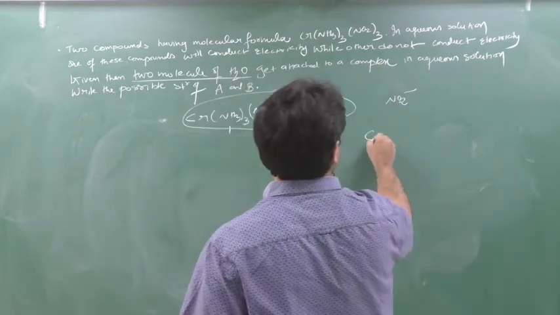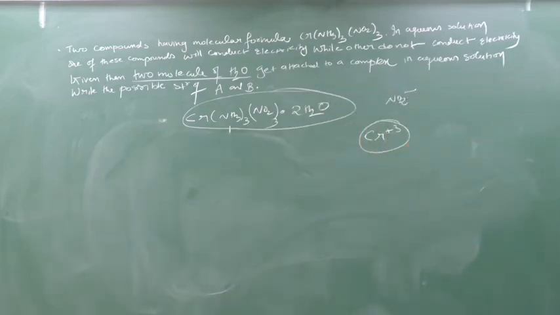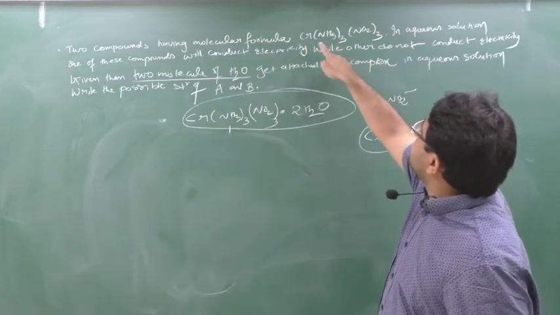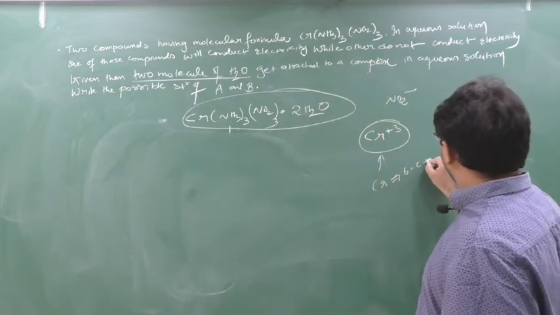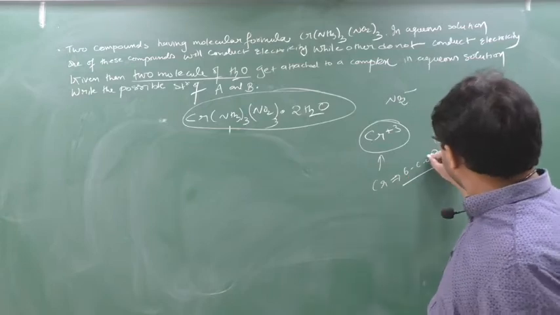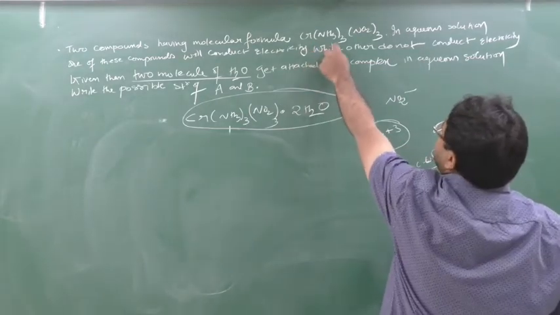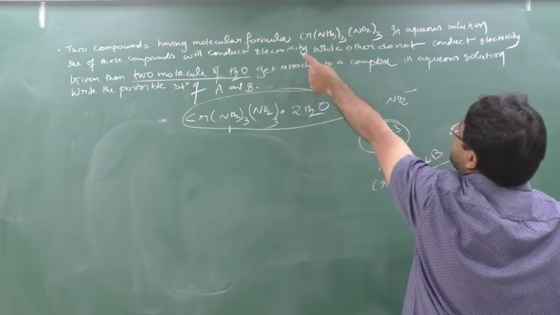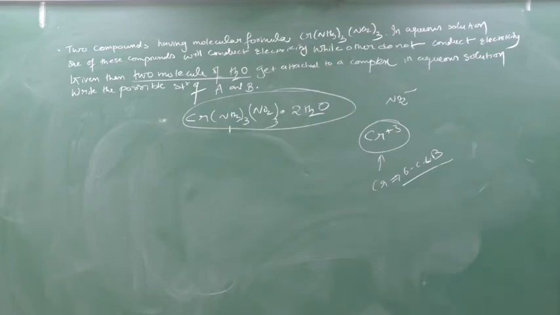Here chromium has a plus 3 charge, so chromium has to form 6 coordinate covalent bonds. Whatever complex you write, that chromium should have 6 coordinate covalent bonds.